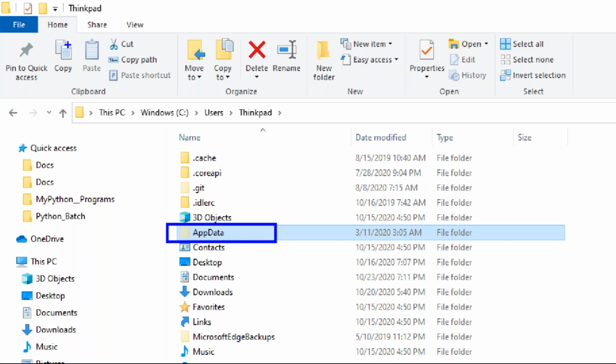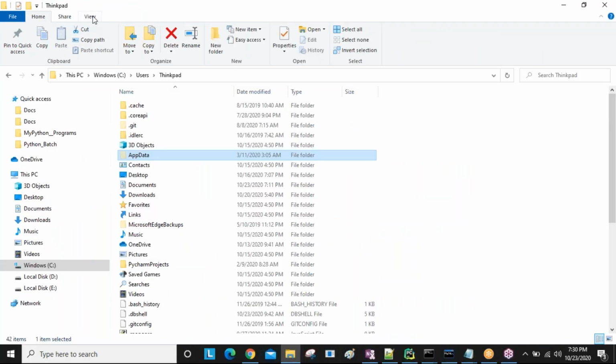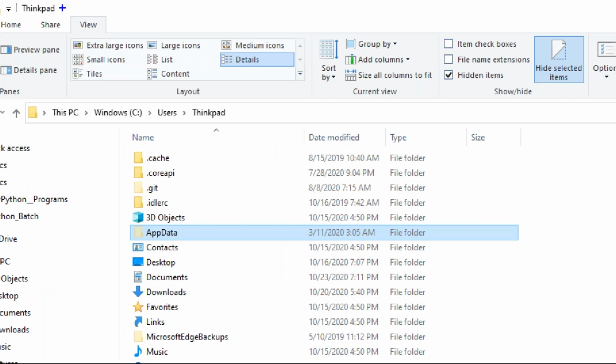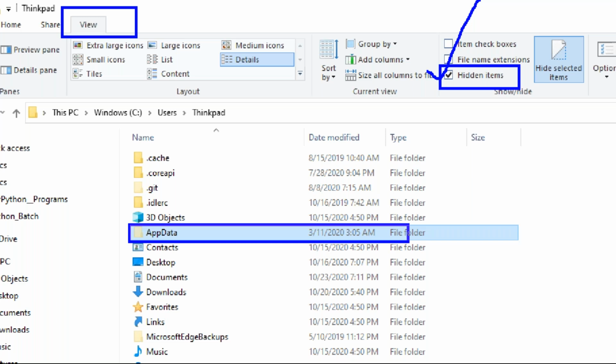By clicking the View menu. After clicking the View menu, there is a Hidden items checkbox. We need to select this one. When you select it, AppData is enabled. Otherwise it stays hidden by default and we will not see it. So this knowledge is required.